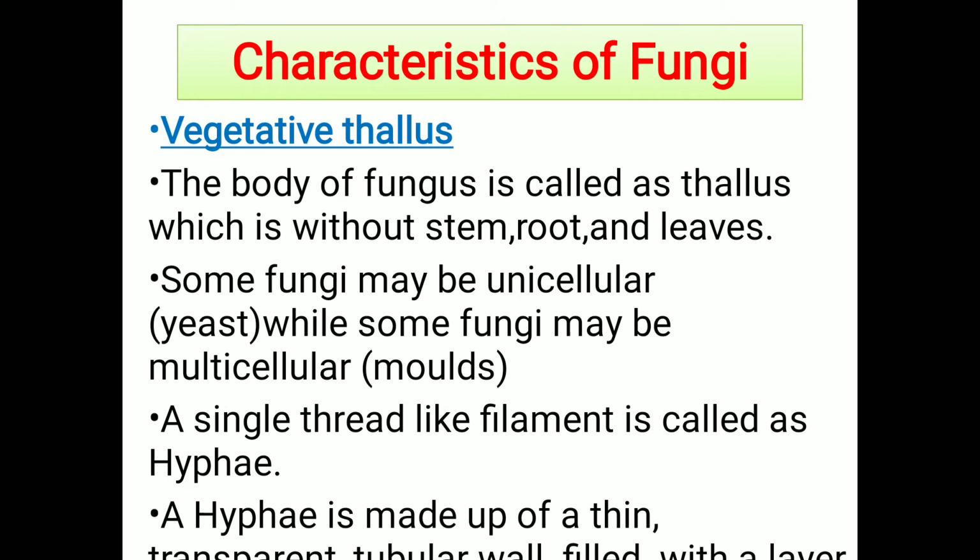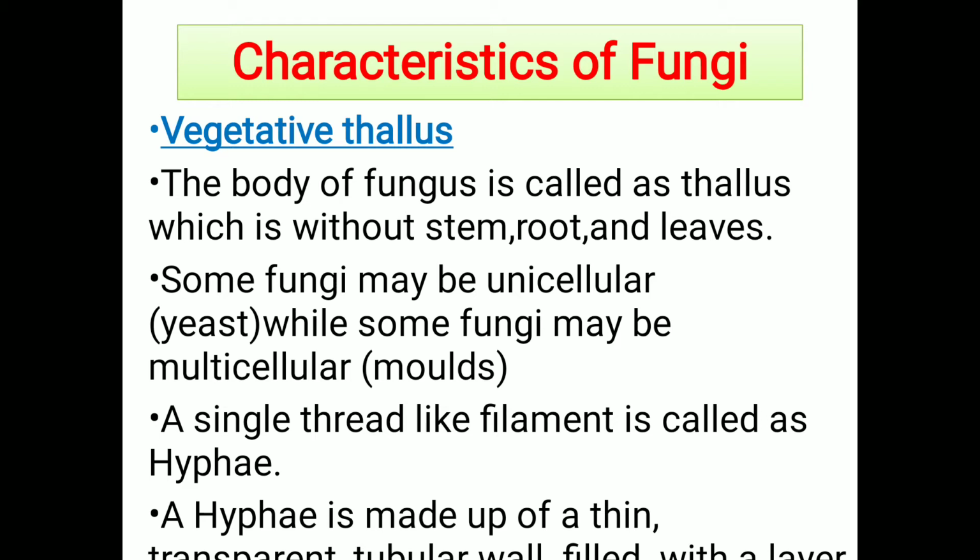Some fungi may be unicellular, as found in yeast, and some fungi may be multicellular, as found in mold. Next characteristic: a single thread-like filament is called a hypha. Hypha is nothing but a single piece of fungus, called a hypha or a single piece of mycelium. What is mycelium? Mycelium is nothing but a group of fungi.